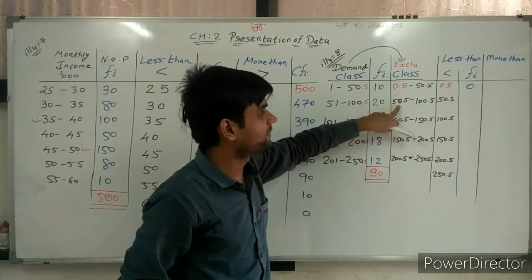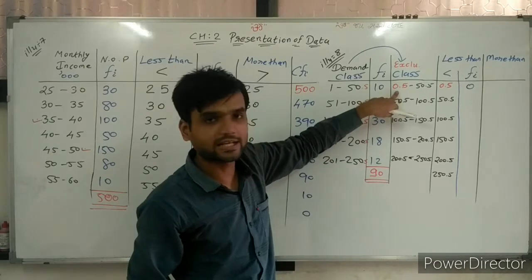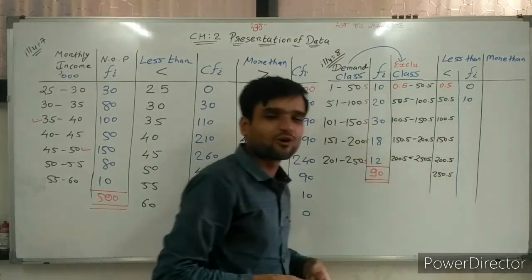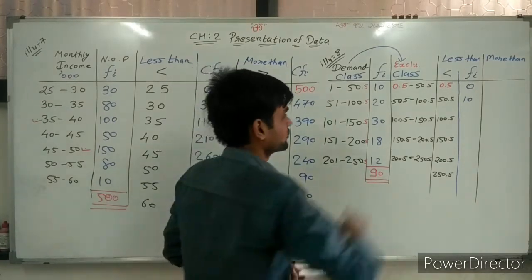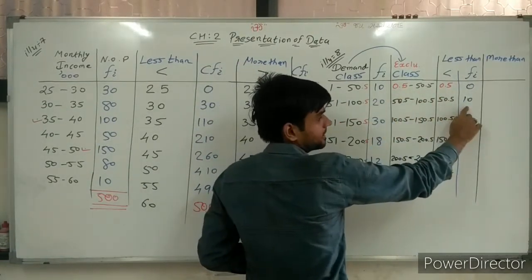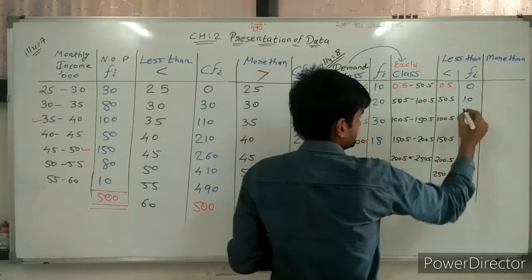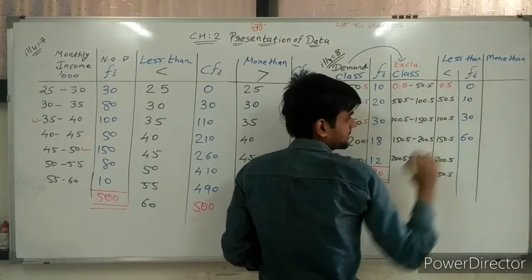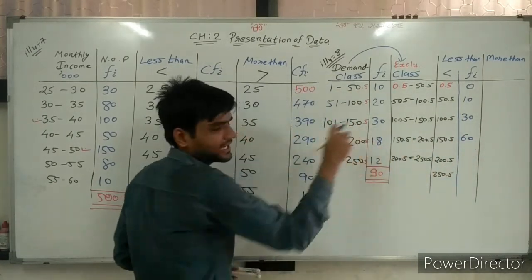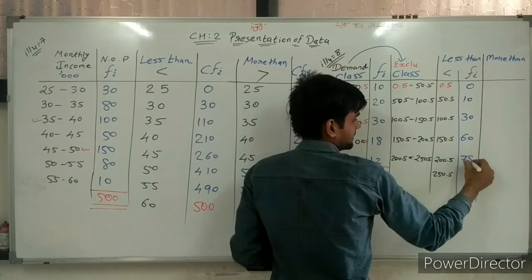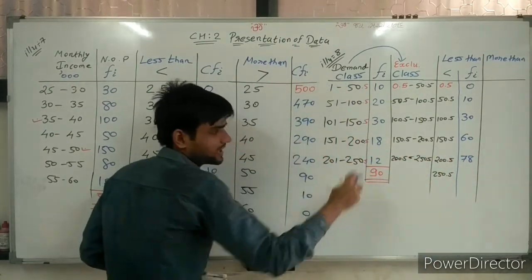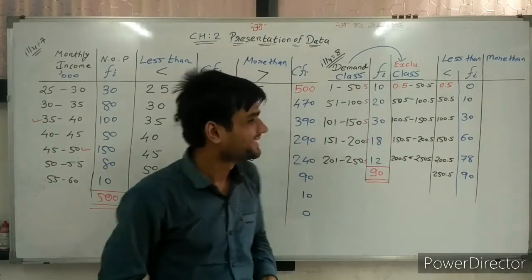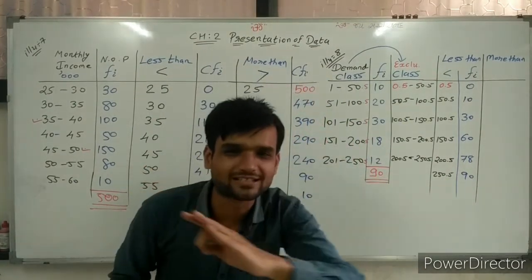Less than 50.5, the frequency is 10. And if we want to write directly, 0 plus 10, 10. 10 plus 20, 30. 30 plus 30, 60. 60 plus 18, 78. 78 plus 12, 90. Simple. Less than frequency distribution is ready.